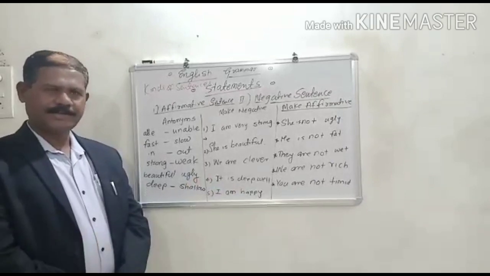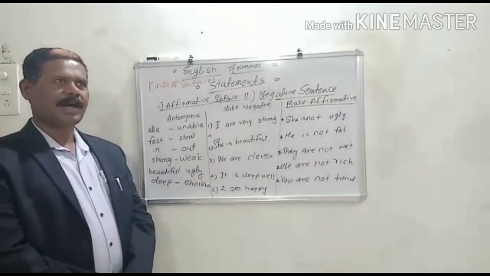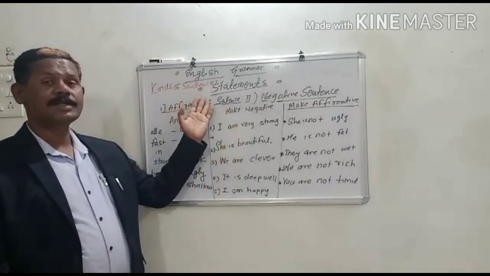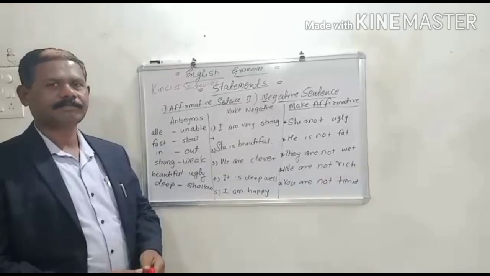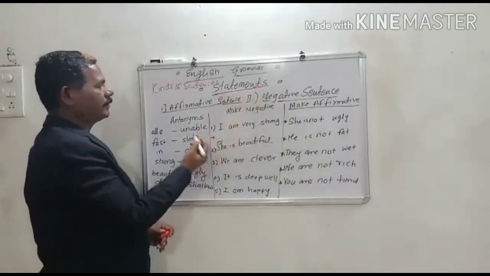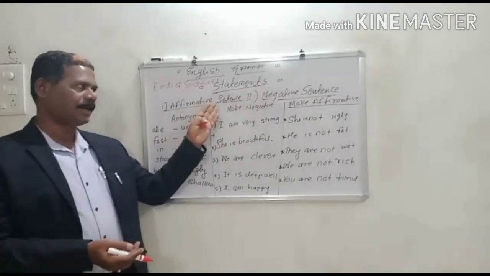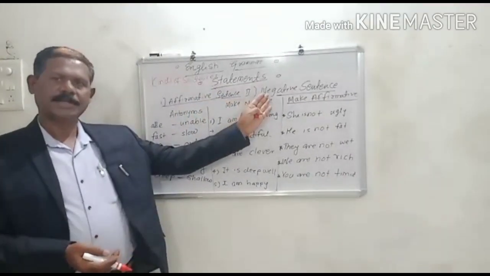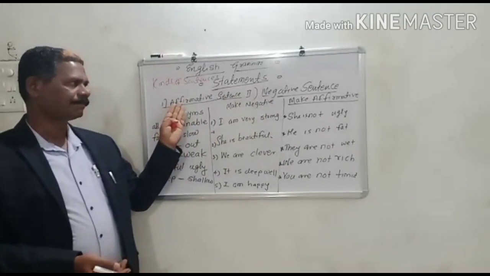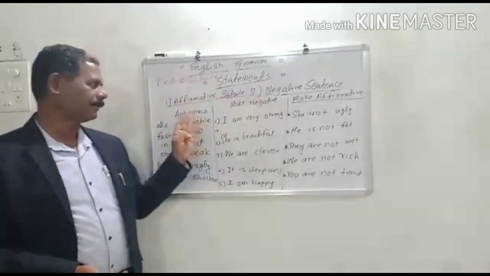Hello my friends, today in this video we are learning the kinds of sentences. The first one is statements. In the statements or assertive sentence there are two kinds. One is affirmative sentence and second is negative sentence. In affirmative sentence, होकारार्थी वाक्य, negative sentence, नकारार्थी वाक्य.